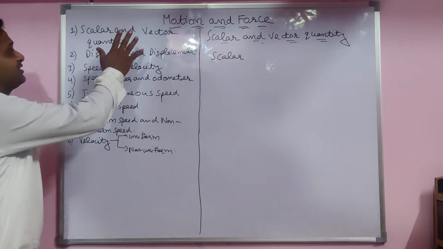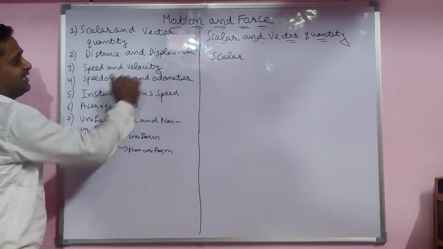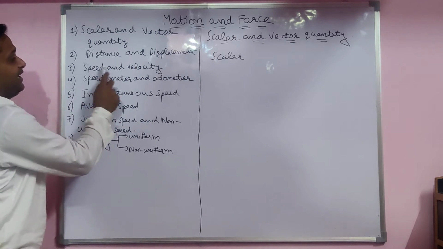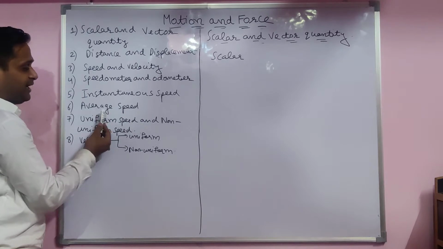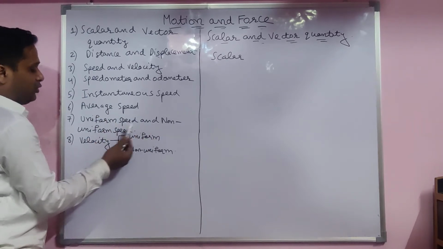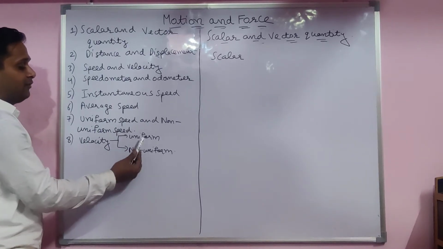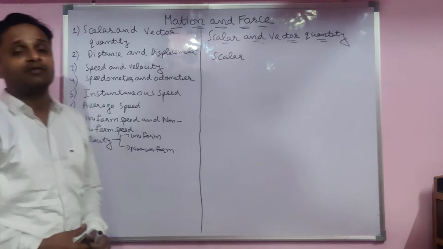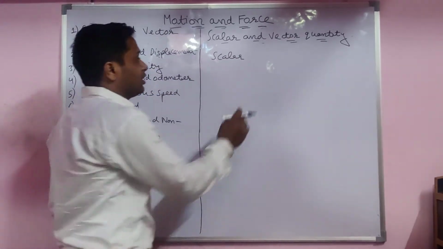So today we have to discuss these topics: scalar and vector quantity, distance and displacement, speed and velocity, speedometer and odometer, instantaneous speed, average speed, and types of speed, uniform speed or non-uniform speed, then velocity, types of velocity, uniform velocity or non-uniform velocity. First of all, we have to discuss what a scalar quantity and a vector quantity are.